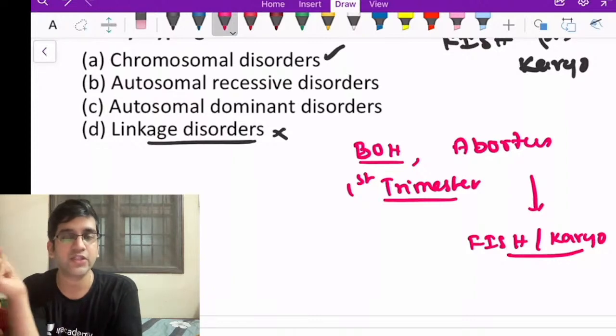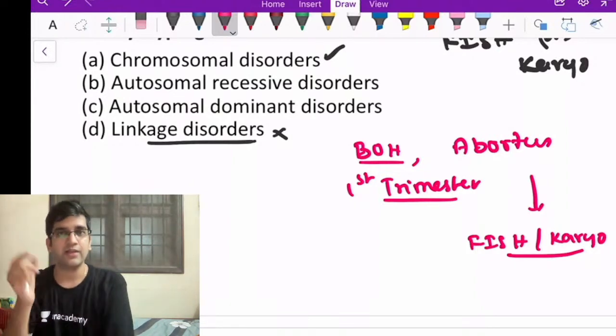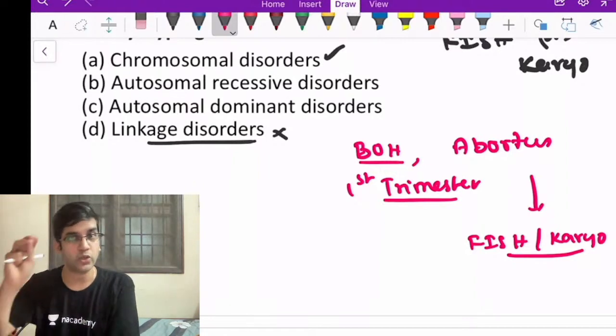Your answer here is it's much more specific. Karyotyping has many complications. One, I need a dividing cell. Fish I can do in a resting cell. There are more resources required for karyotyping. Fish is much easier to do and much more accurate, so I prefer fish.